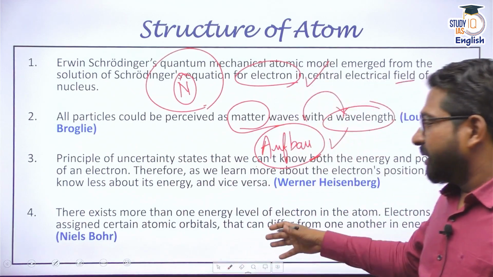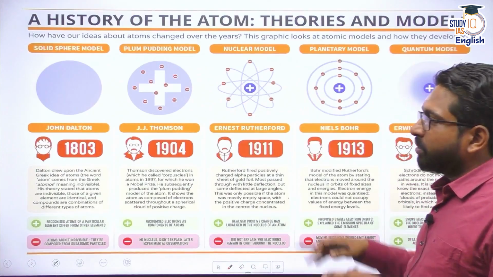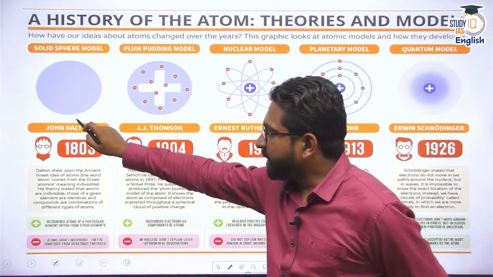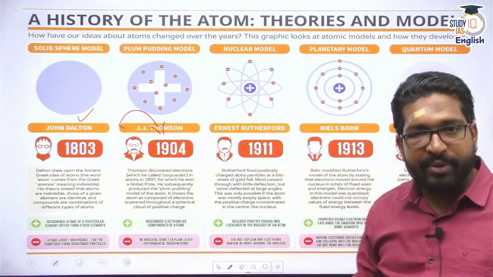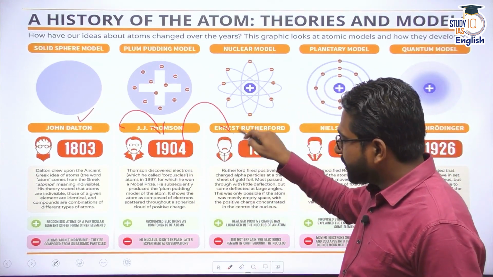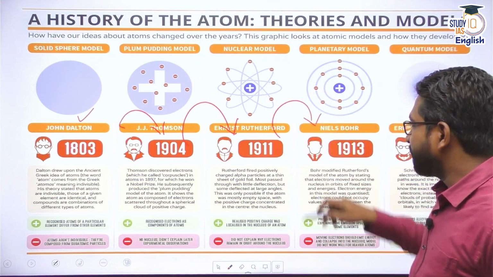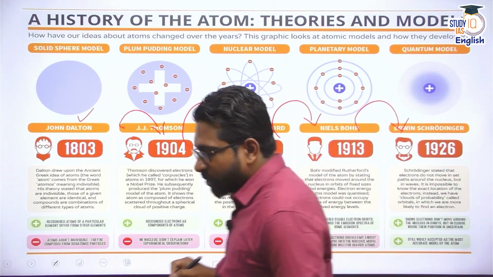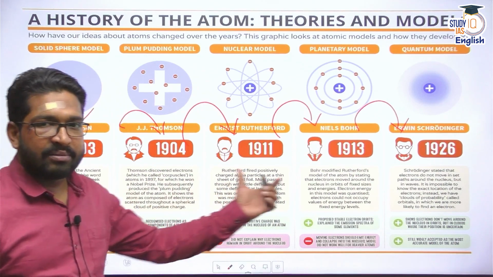Apart from that, Niels Bohr's ideas were also taken. So eventually, what we know today: the solid sphere or billiard ball model of John Dalton. From there, we move toward J.J. Thomson, that is the plum pudding model. From there, we move to the planetary model given by Ernest Rutherford, Niels Bohr, and then eventually Erwin Schrodinger, giving the quantum atomic model. These are the characteristics of it. This is for your reference.